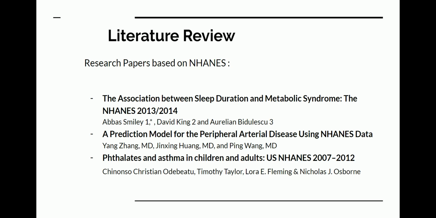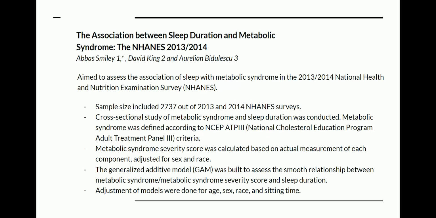The first one was the association between sleep duration and metabolic syndrome, which used the data from 2013 to 2014. The second was a prediction model for the peripheral arterial diseases using NHANES data. The third was Phthalates and Asthma in Children and Adults, which used data from 2007 to 2012.